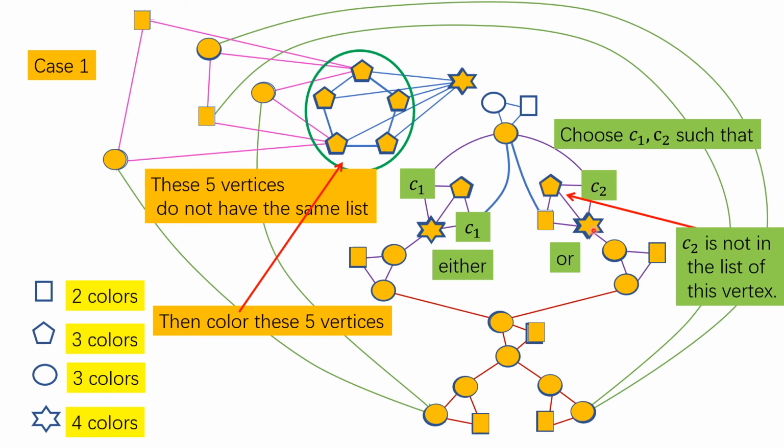So I only need to avoid the color of these 2 vertices. I can have a color for this vertex. So now I color greedily again, then I finish the coloring of the whole graph. Okay. So this finishes the proof of the first case.